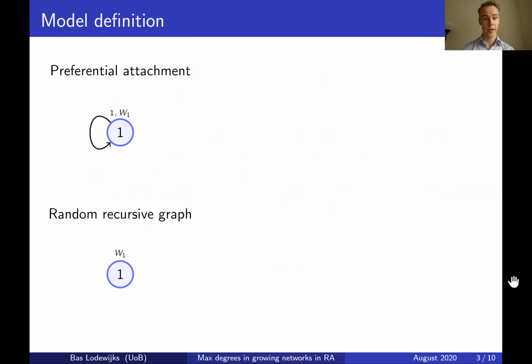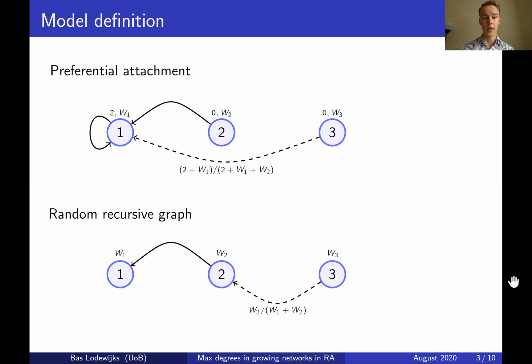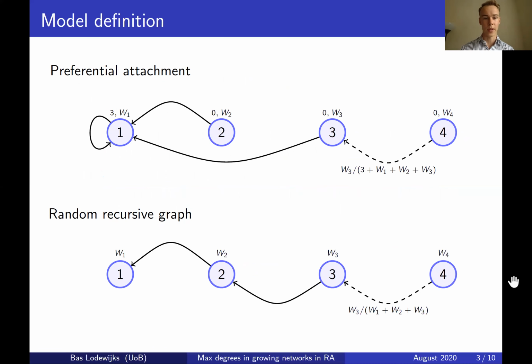And visually, it looks like this. We start with a particular graph. We then introduce new vertices, which we then connect with specific probabilities to existing vertices, and we update their in-degrees.